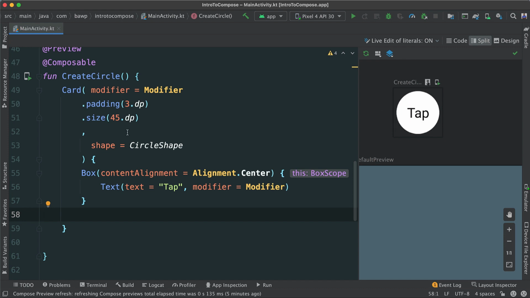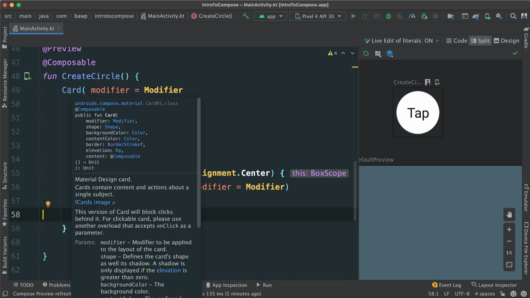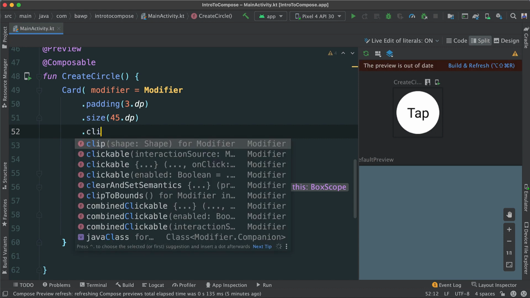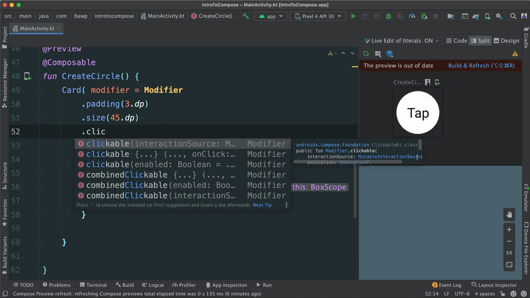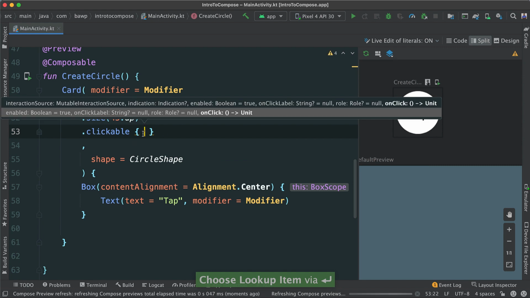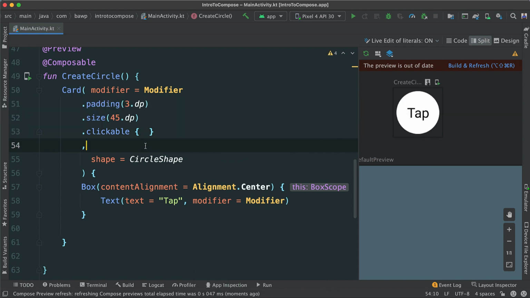How do we do that? Because remember, this is just a card. If you hover over, you see there's no on-click event that we can pass directly. But here's the thing. Because of modifier, we can actually invoke a clickable event. Look at this. If I say dot clickable, I can make anything clickable. If I hit enter, you can see now we have another trailing lambda. Here is where we actually add the event. Here is where we capture the clickable event.